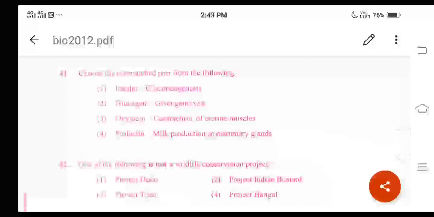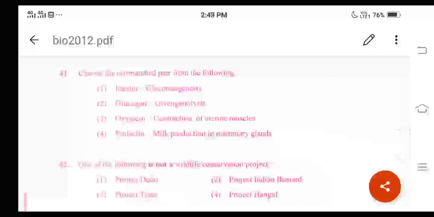One is insulin, for which they have mentioned gluconeogenesis. The second one is glucagon, and they have mentioned glycogenolysis. The third one is oxytocin, for which they have mentioned contraction of uterine muscles. The fourth one is prolactin, for which they have mentioned milk production in mammary glands, right? For question number 41, option 1, insulin, is the correct answer. This is the mismatched pair among the given.